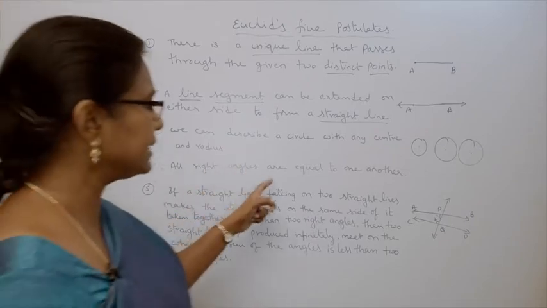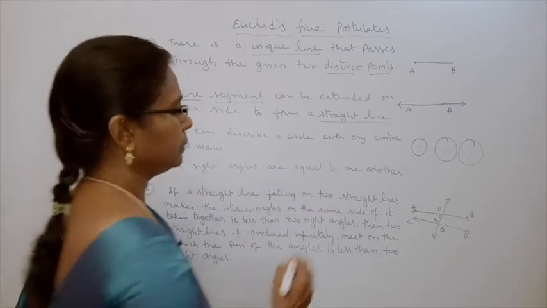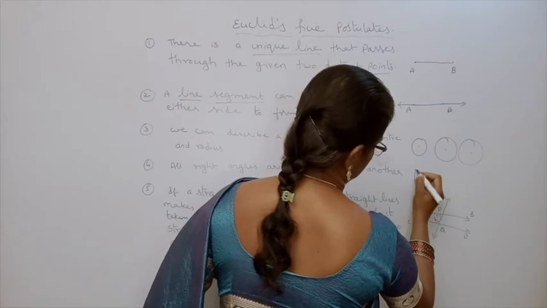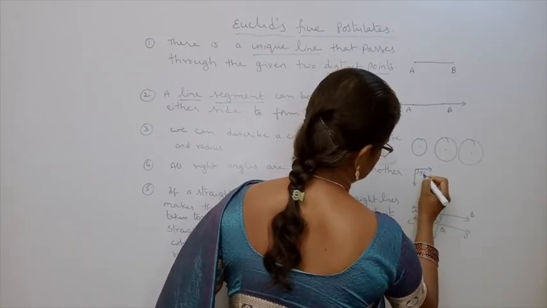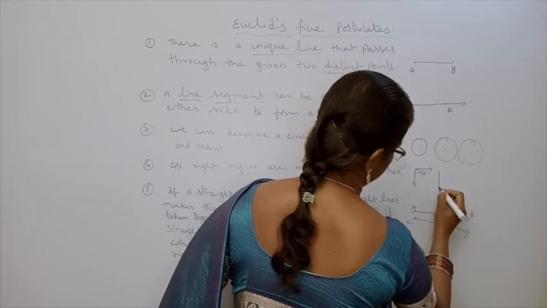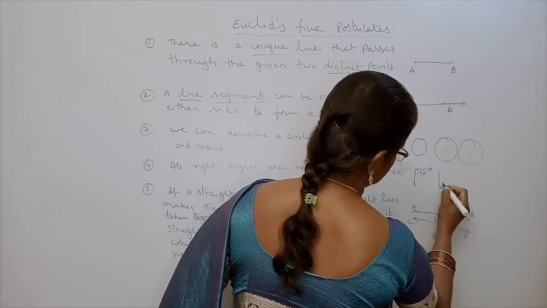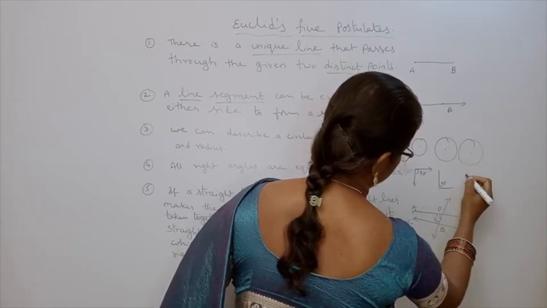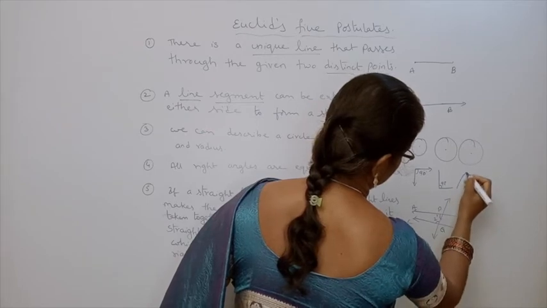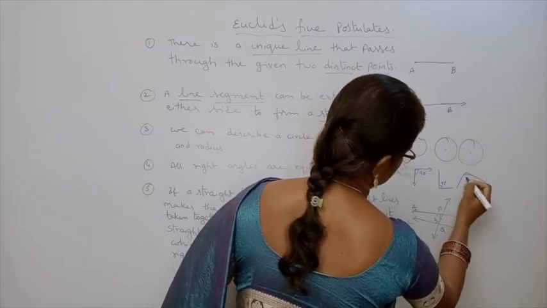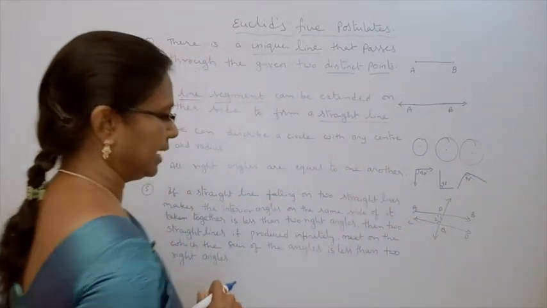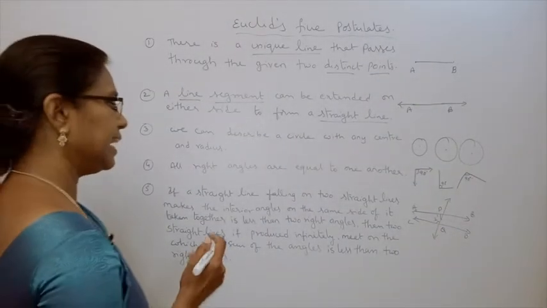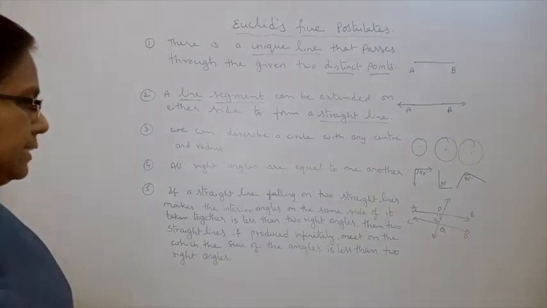All right angles are equal to one another. Suppose one right angle, here 90 degree, 90 degree, 90. These all are equal to one another. Then a right angle in any direction, they are equal to one another.